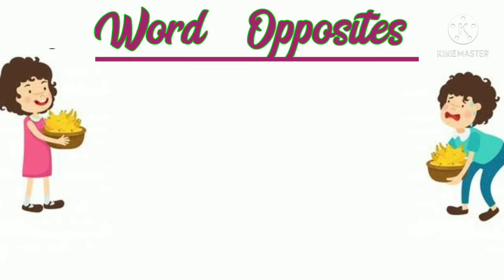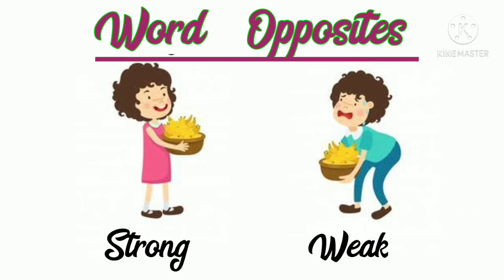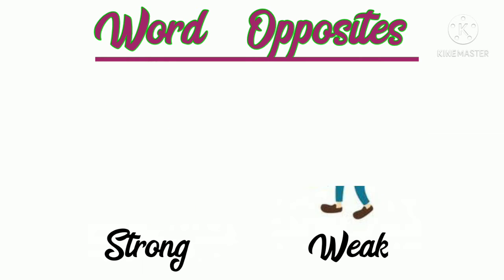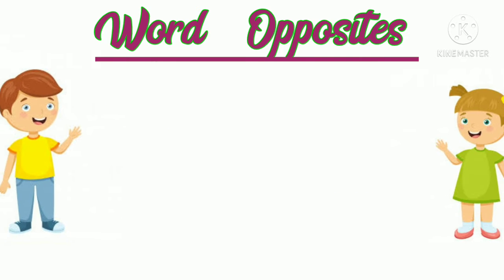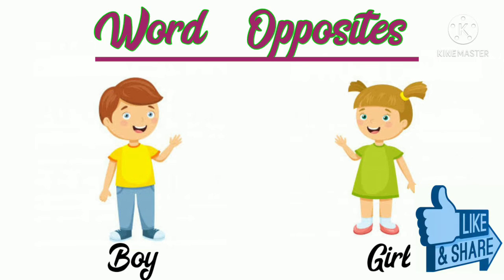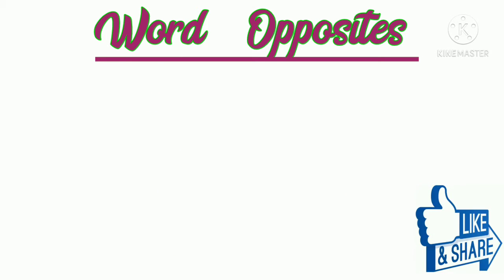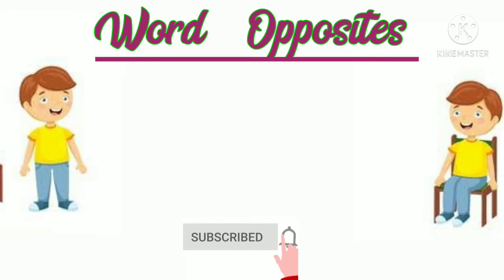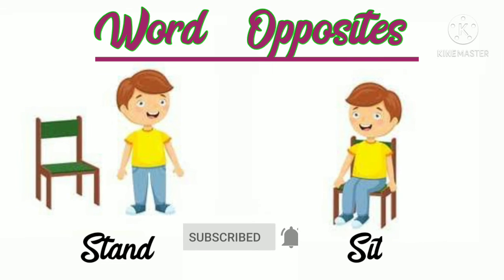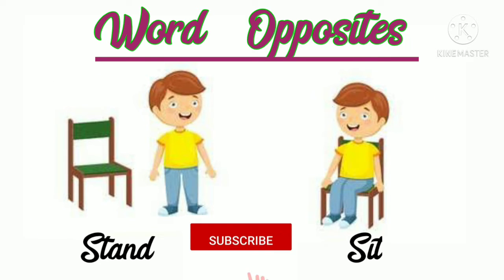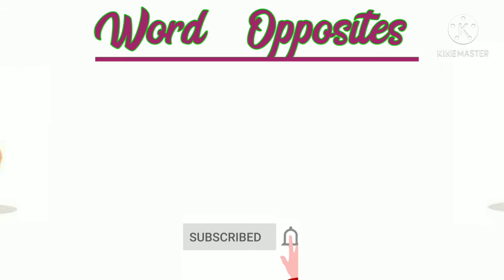Next word is strong. Strong means powerful and its opposite is weak. Weak means kamzor. Next is boy and its opposite is girl. Next is stand and its opposite is sit. Stand means khade hona and sit means baithna.